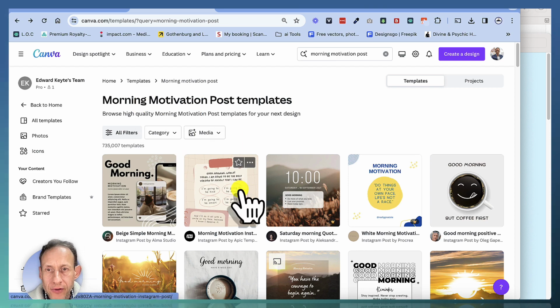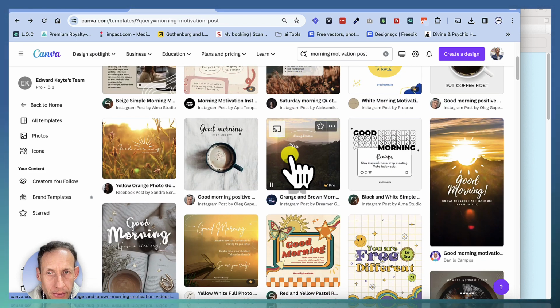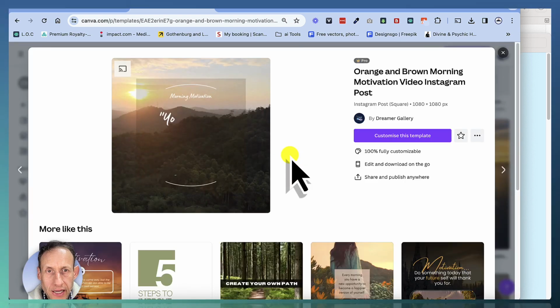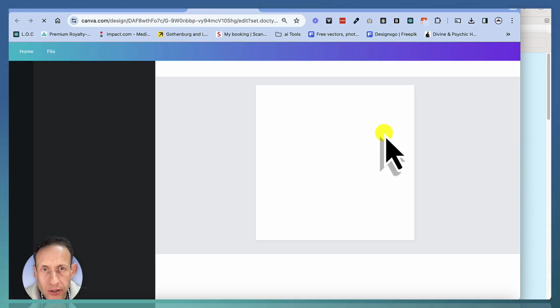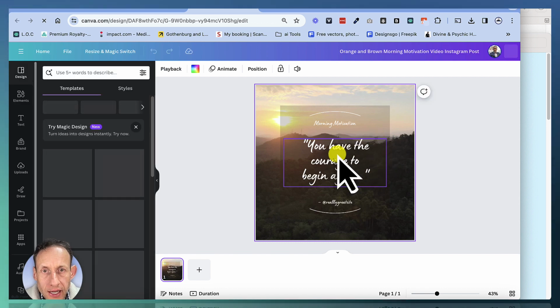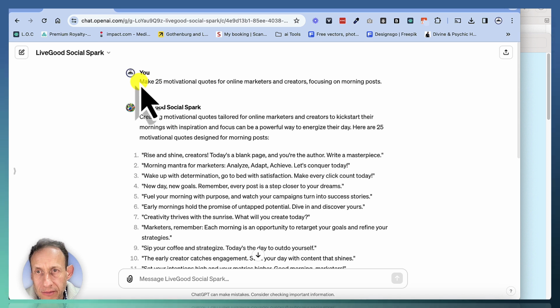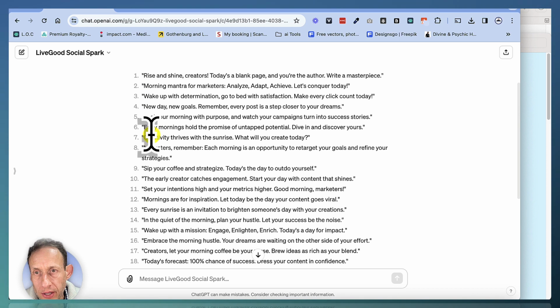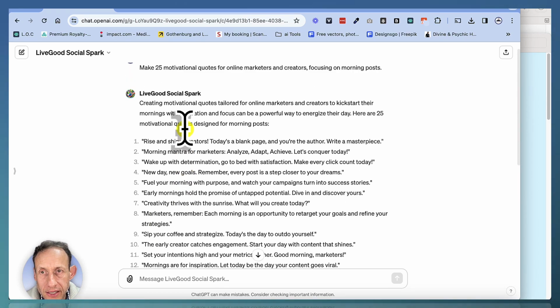So we've got Canva open here and you can search for templates like morning motivational posts or whatever. You can pick something like maybe this, for example, just any old template. You can click customize. It's a free tool. You can get on the links below, grab yourself an account with Canva. And you need ChatGPT. So what I did was I asked it to make 25 motivational quotes for online marketers to create focus on morning posts. So it went ahead and actually created 25 generated quotes.